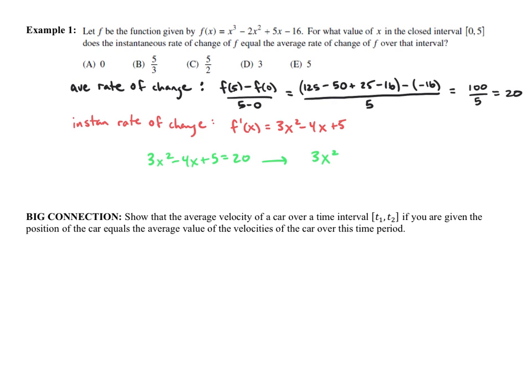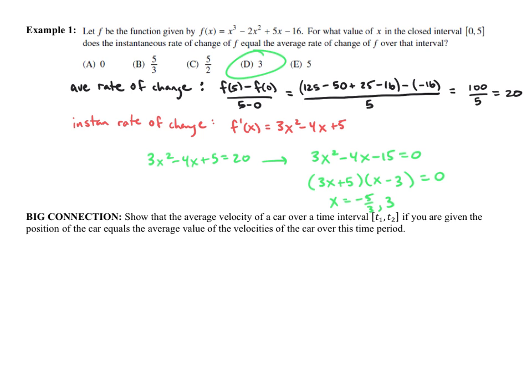This is going to give us 3x squared minus 4x minus 15 equal to 0, and we'll go ahead and factor this out. So that's going to be, let's see, minus 3 and plus 5. Now, we do get negative 5/3 and positive 3, but notice that the only value we can claim from the mean value theorem is going to be on the interval itself, which is x equal to 3.